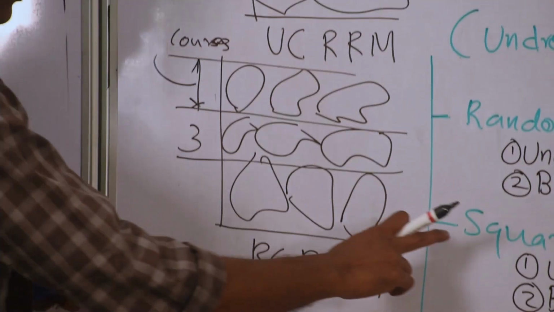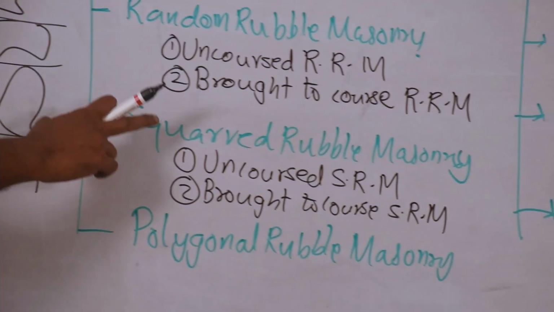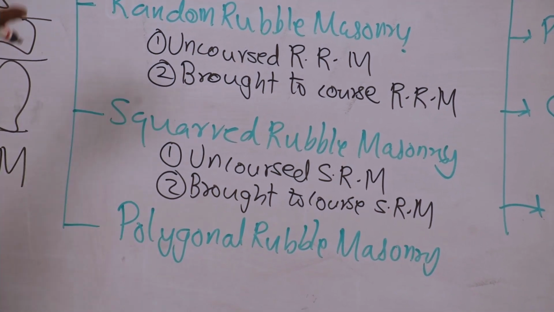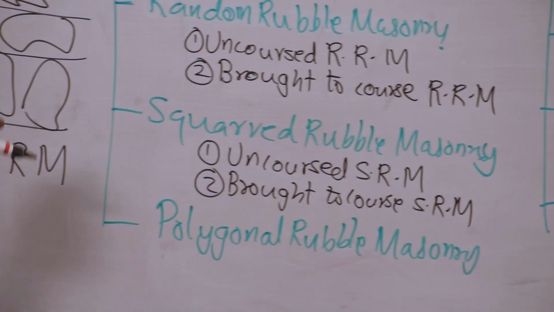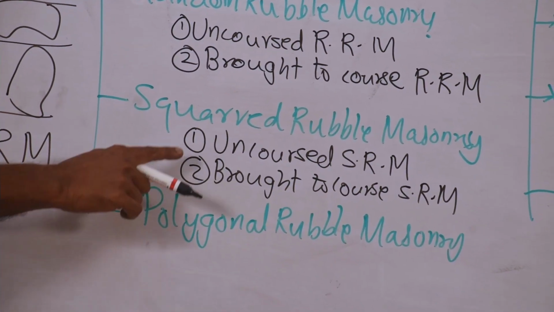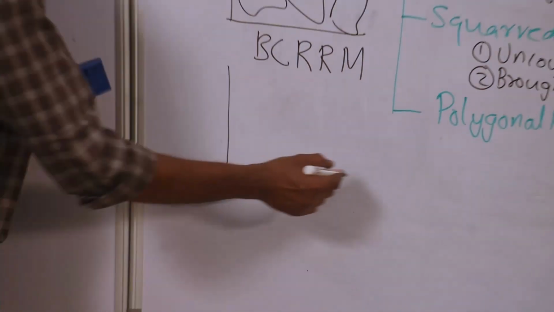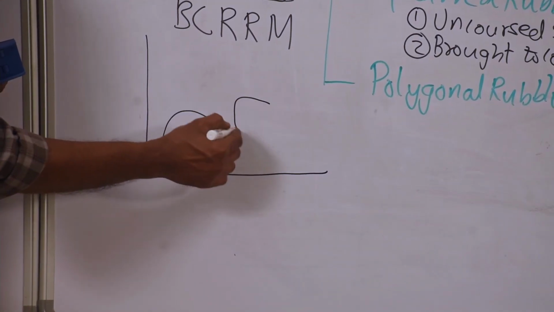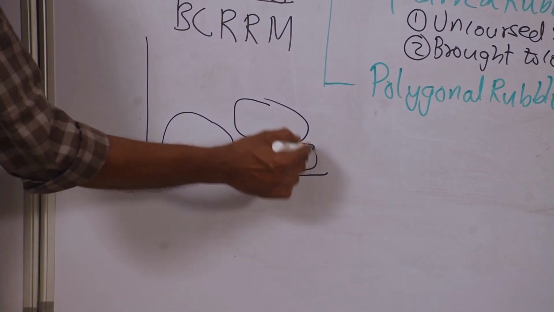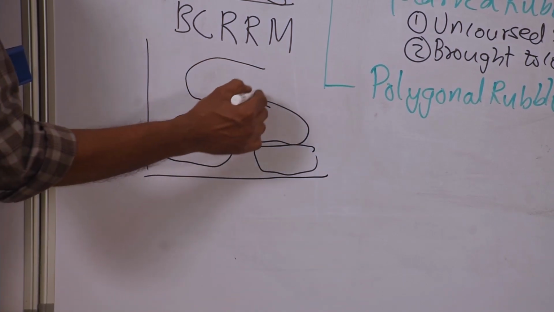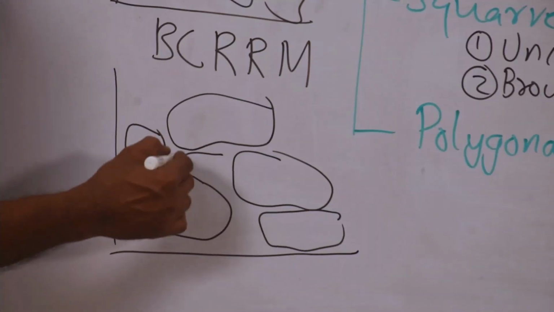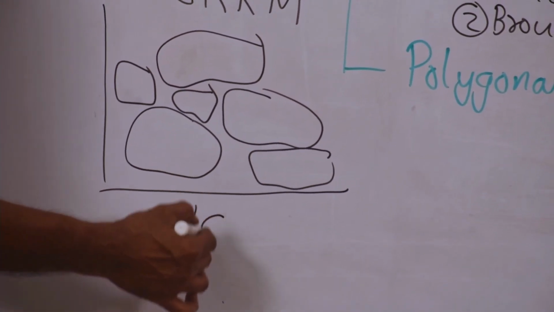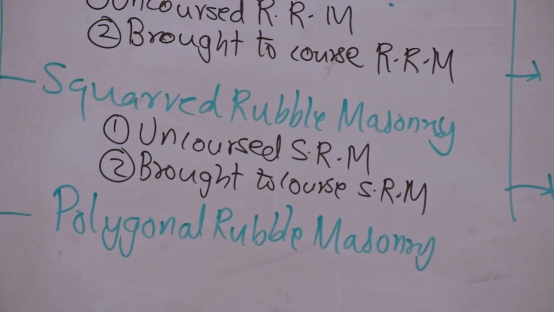That's all. Now, second case, that is squared rubble masonry. Even though these are irregular stones, roughly squared stones are arranged without layer and with layer. First case, roughly squared stones without any layer, uncoarse squared rubble masonry.